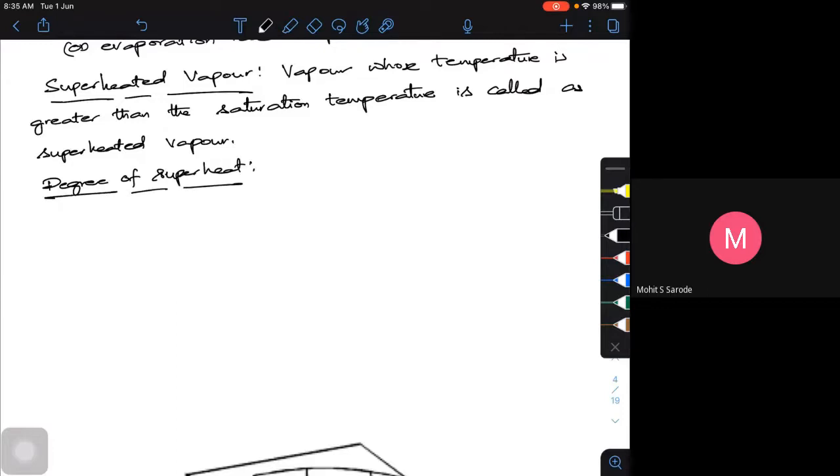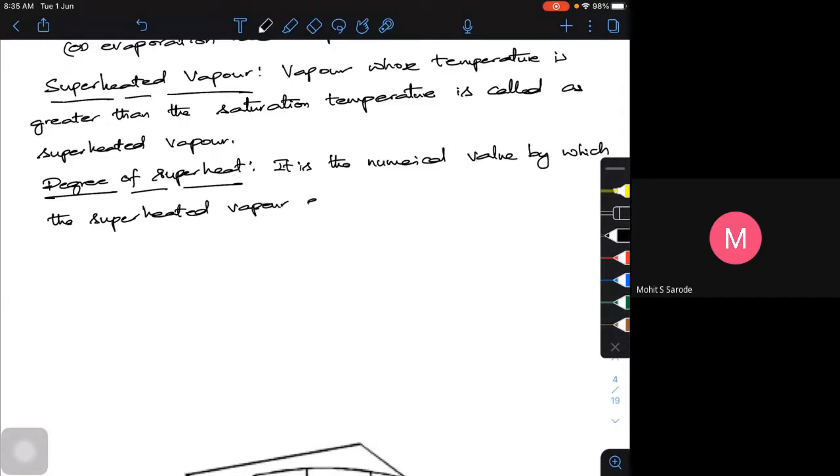Degree of superheat is the numerical value by which the temperature of the superheated vapor exceeds the saturation temperature.